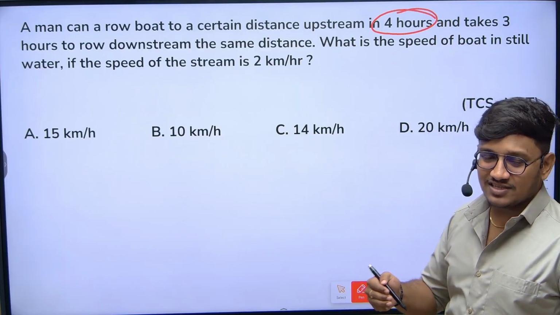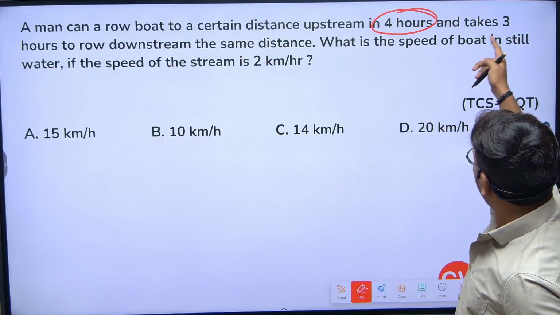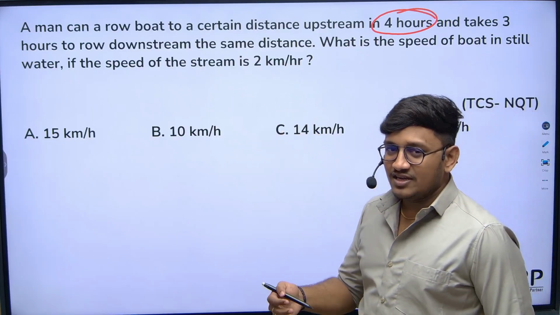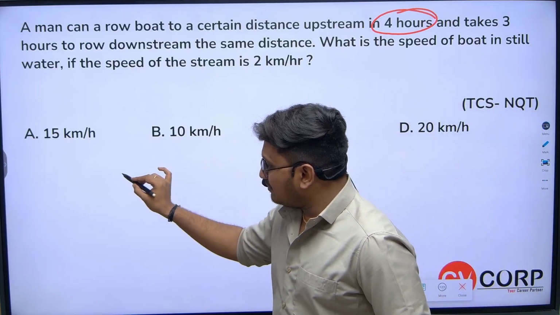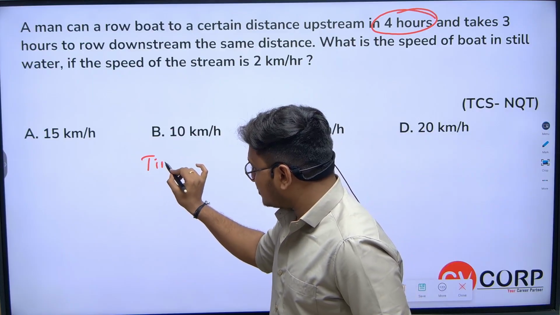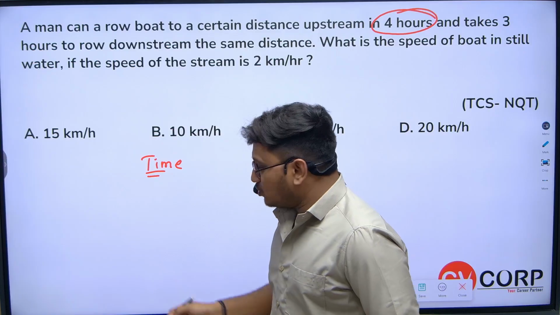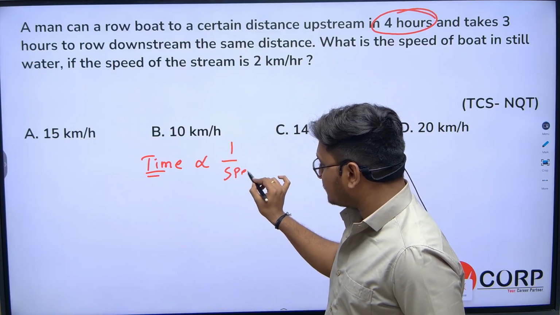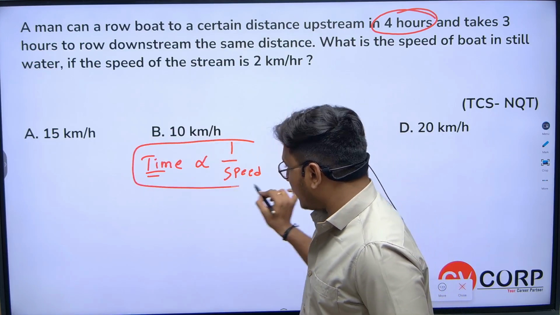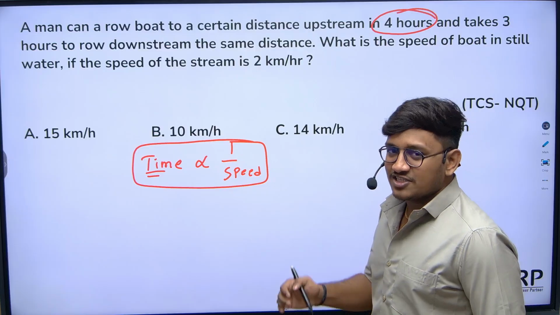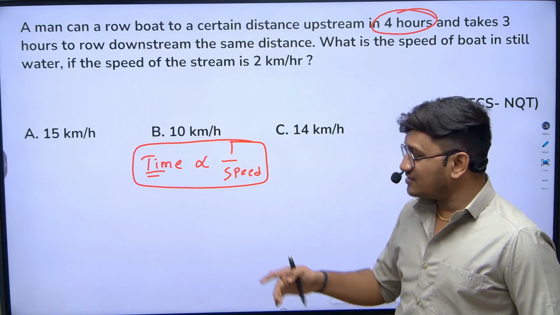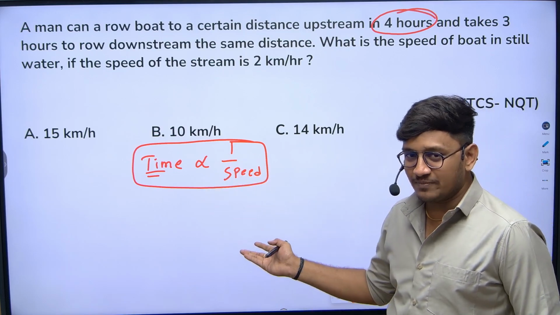Upstream means against the stream, right? And it takes 3 hours to row downstream. Obviously, it will take less time downstream. Now I'm taking the conditions for time. We know that time is inversely proportional to speed, right? Already we discussed the relation at the starting. Speed is equal to distance by time. When distance is constant, speed is inversely proportional to time, obviously.